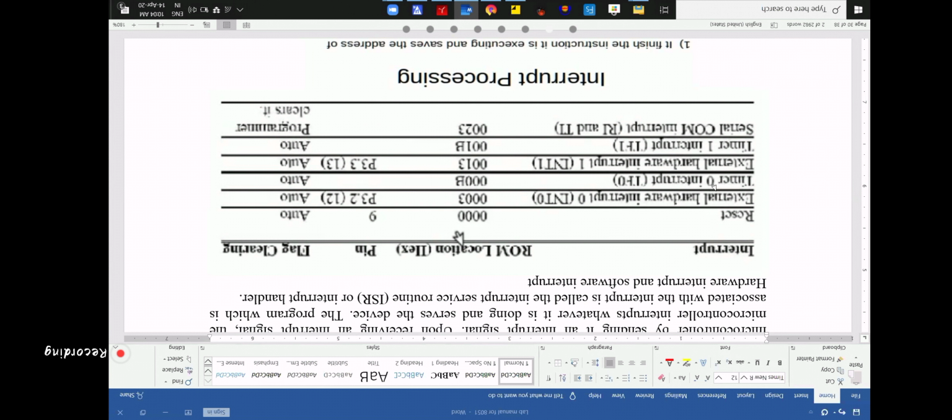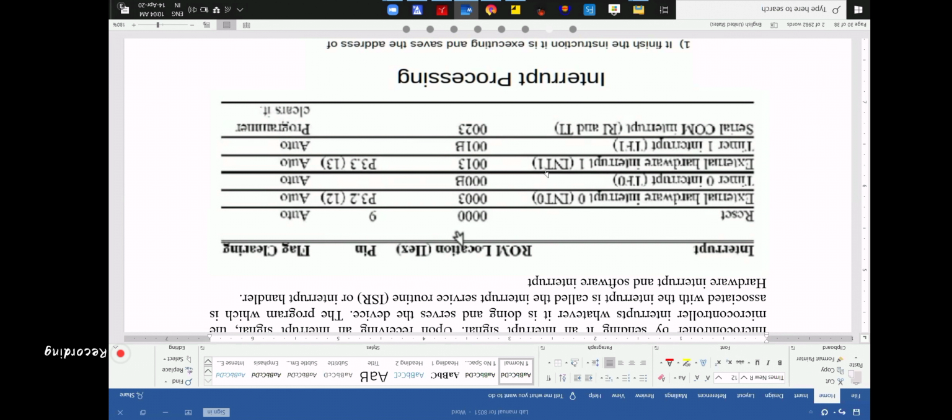Next one is external hardware interrupt 0, INT0. We call this as INT0. This is also an example of hardware interrupt. Location 0003, pin number P3.2. Actually, this one is pin 2 of port 3. Auto flag clearing. You don't need to interfere. The programmer need not go and clear it. Okay, everything is like that.